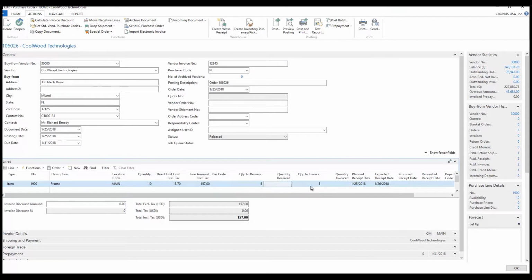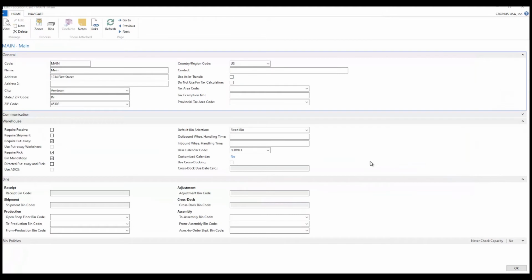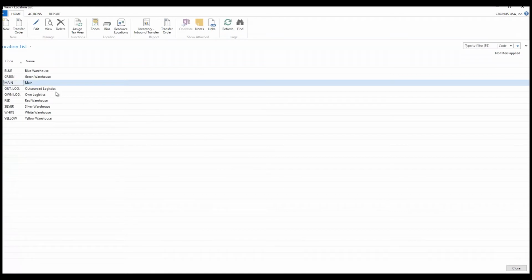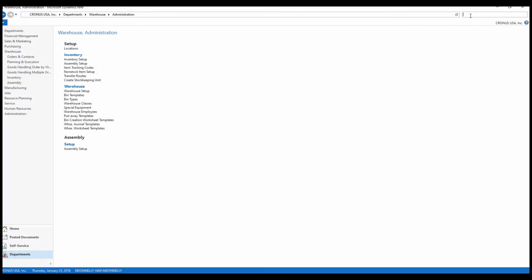And now it's going to be quantity to receive 5, quantity to invoice 5. And once I actually process this document, it will say quantity received, and quantity invoiced. So once we actually process this through, this will fill in these items for us. So we can actually process things directly from the document here. We don't have to create any warehouse documents for anything. We actually can simply post from here. There are other inventory setups that need to be done for this. For example, we need to set up the inventory posting group for this new warehouse that we've set up.